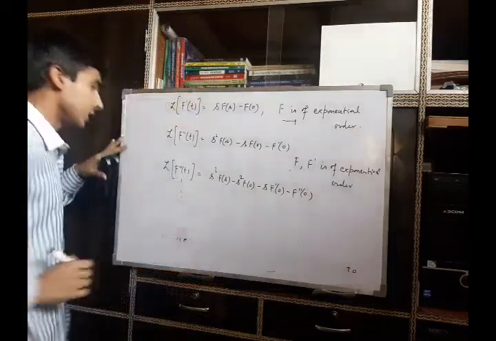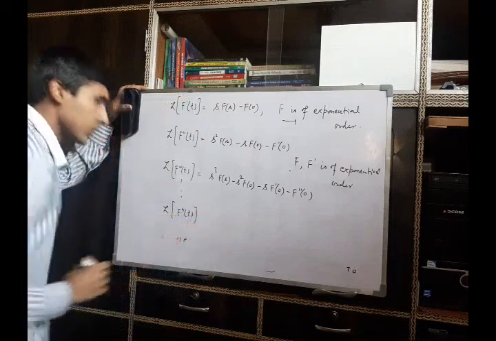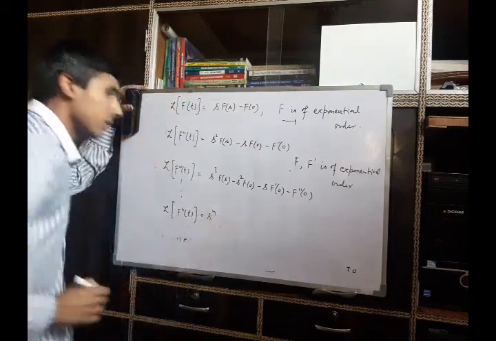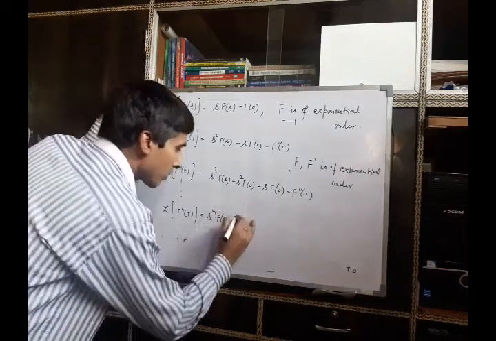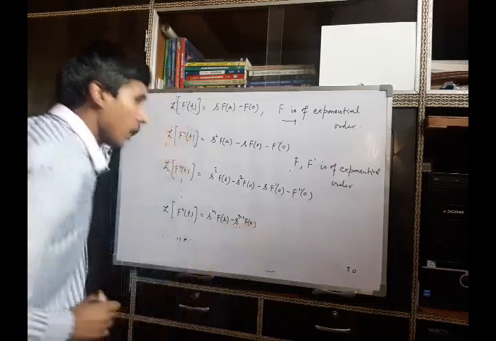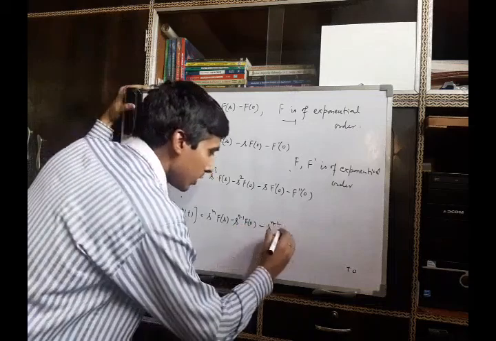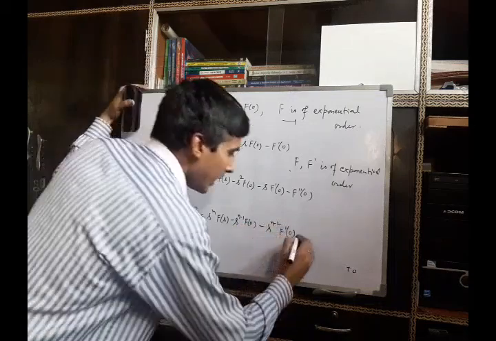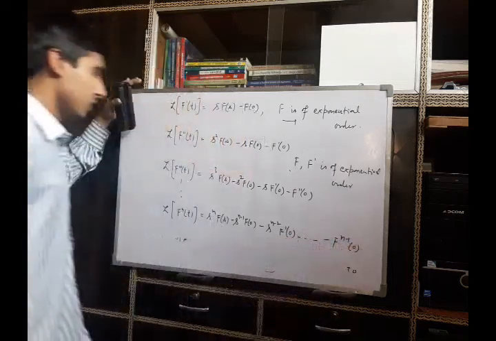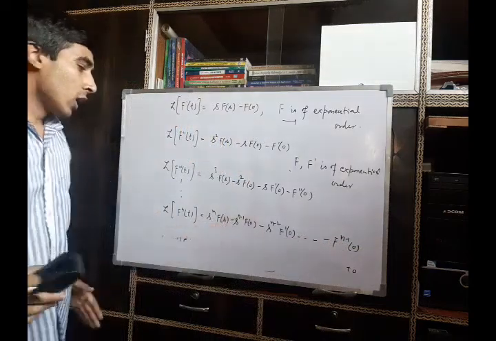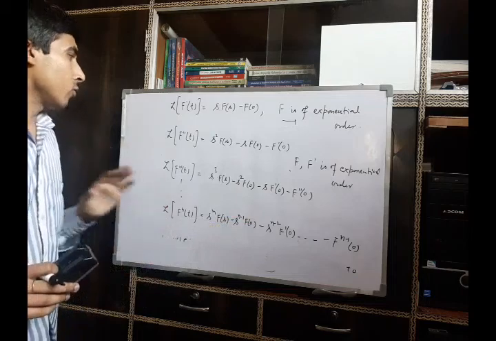In a similar manner, the Laplace transform of the nth derivative of a given function is s^n F(s) minus s^(n-1) f(0) minus s^(n-2) f prime(0), and so on, up to the (n minus 1)th derivative at the point 0. So using this formula we can find the Laplace transform of any order derivative of a given function.